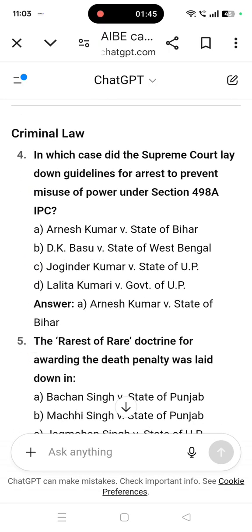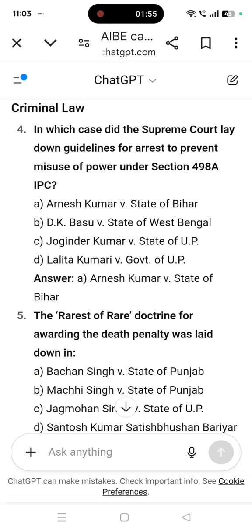Coming to criminal law, in which case did the Supreme Court lay down guidelines for arrest to prevent misuse of power under Section 498A IPC? Answer is Arnesh Kumar versus State of Bihar.